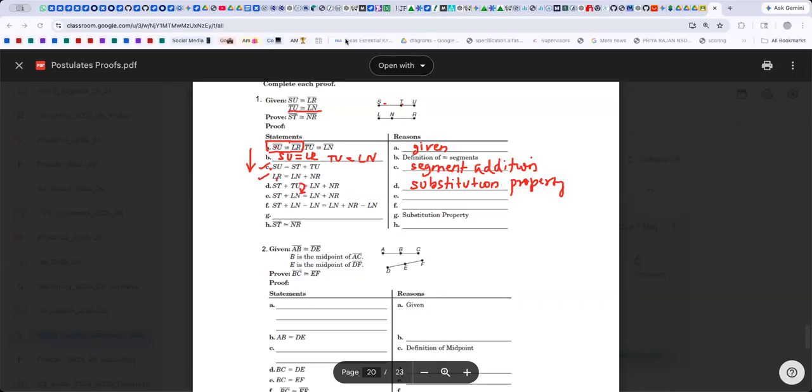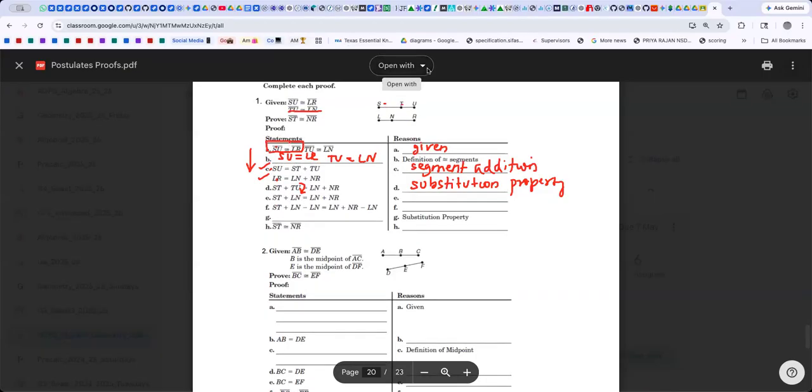Is it making sense? Yeah, because on the first one you're just substituting. Here they've given TU equal to LN, so instead of TU, you're substituting LN. Again, it's substitution property of equality. After that, you're subtracting LN on both sides. So, I would say it is subtraction property of equality. Make sense?